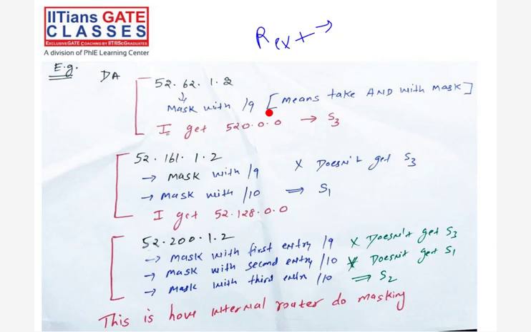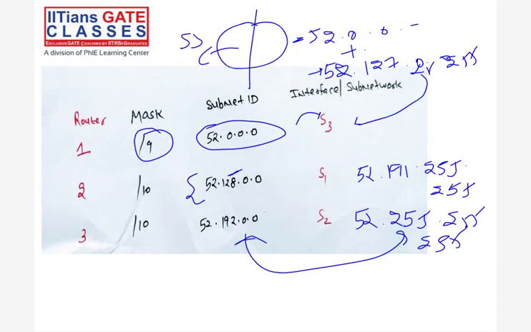See how I am doing the masking. In the internal router table, the previous table, there are 3 entries about the subnets: S3, S1, S2.